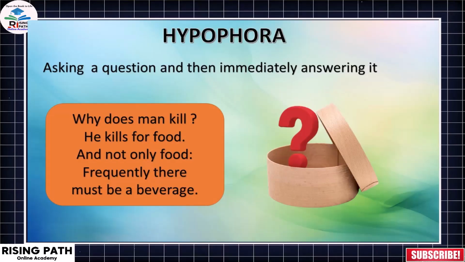And then we have the next term, that is hypophora. So what is hypophora? It is again a question, asking a question and then immediately answering it. So what does man kill? This is one example. He kills for food, and not only food, frequently there must be a beverage.